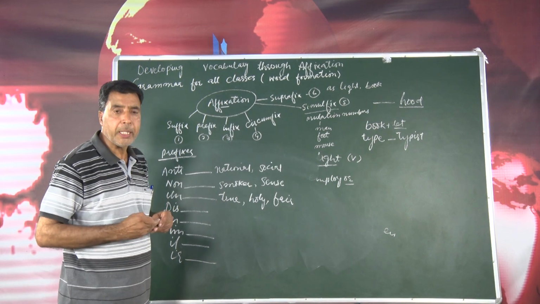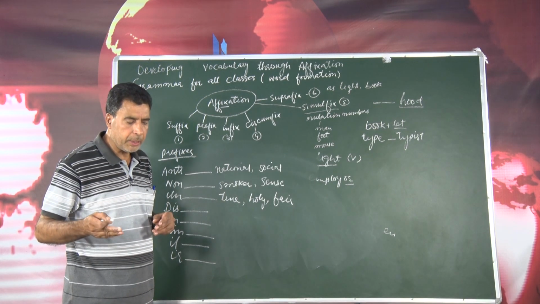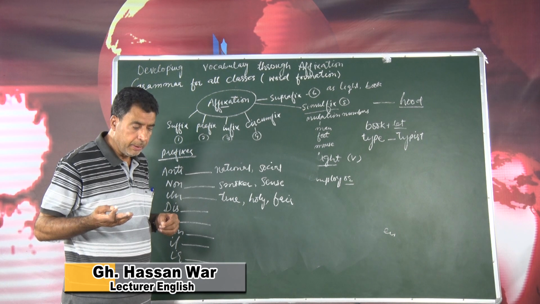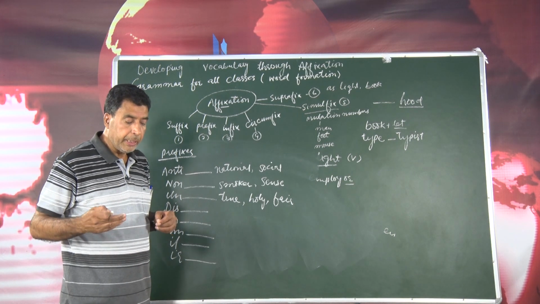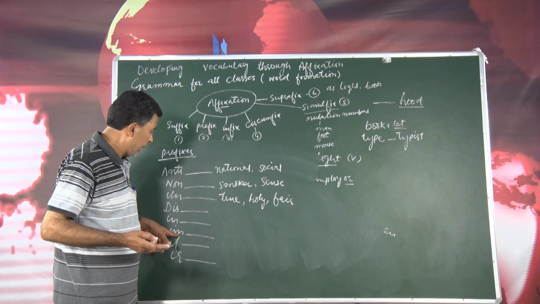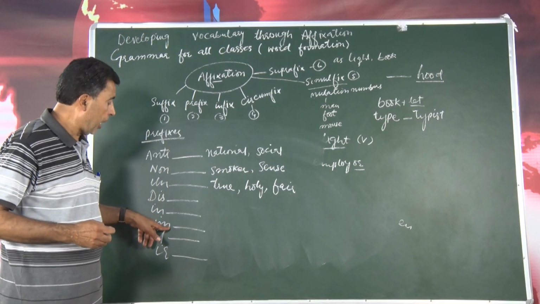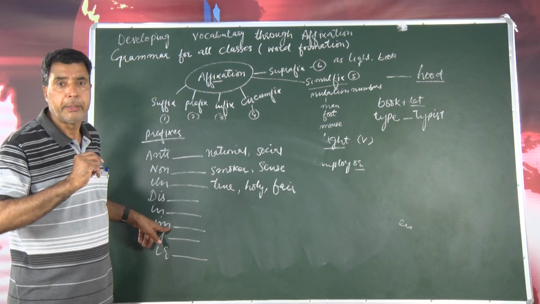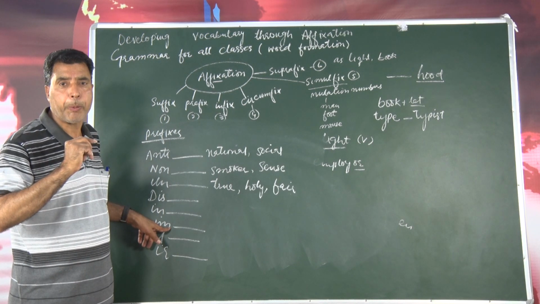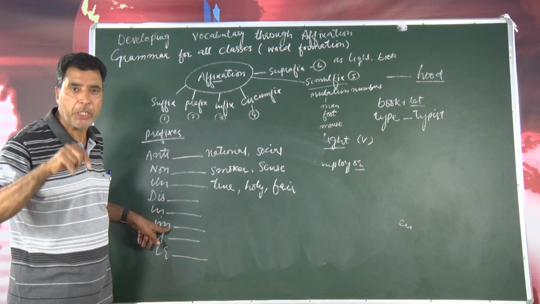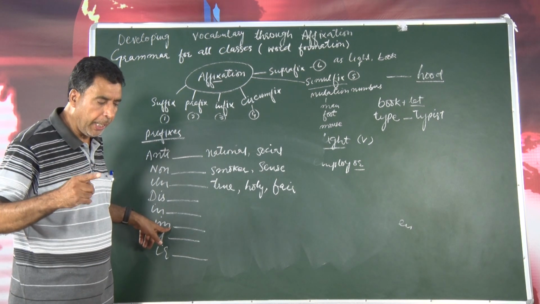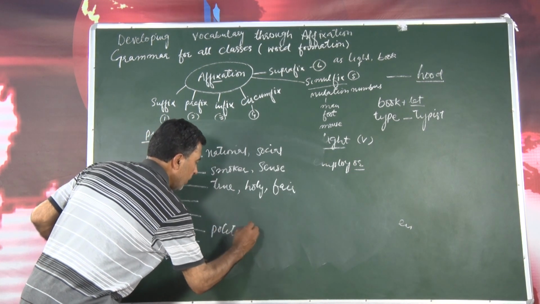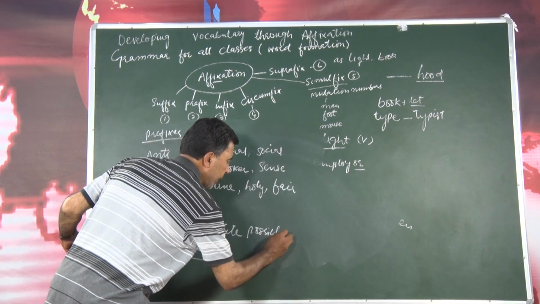Then here is dis. Can you add some words? Dislike, okay, dishonest, dishonor, discourage, etc. Then IN, incorrect, inactive, very good, insane, intolerant. Then let me add here a word. For example, some students add PORTENT to write it important. That is incorrect. That is not the proper affixation or proper prefix or suffix. So you have to write here possible, that becomes impossible, or that becomes imperfect, impolite. So you can hear polite is a root word, possible here is a root word, we can use these words.